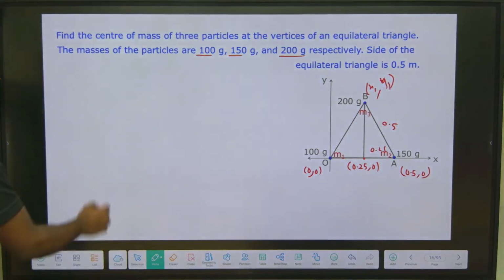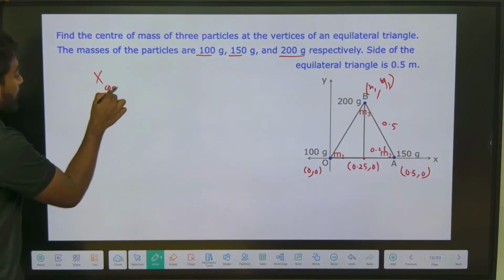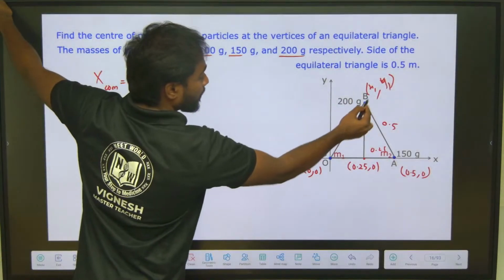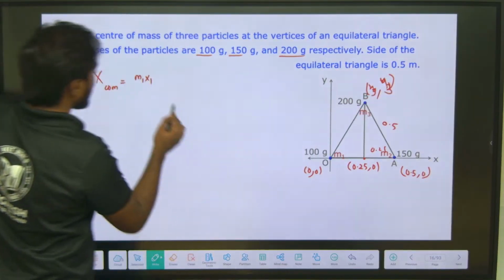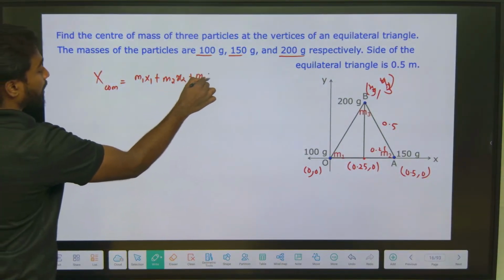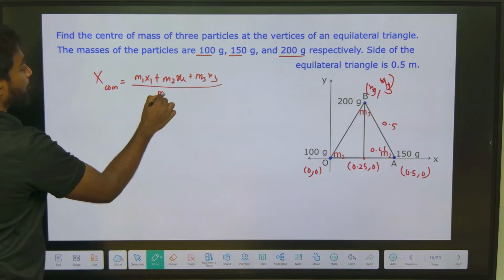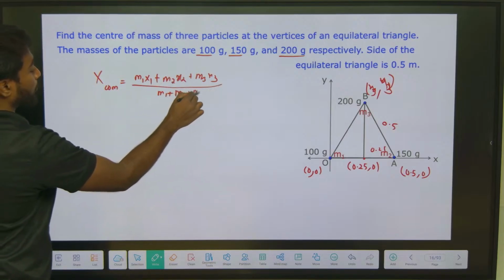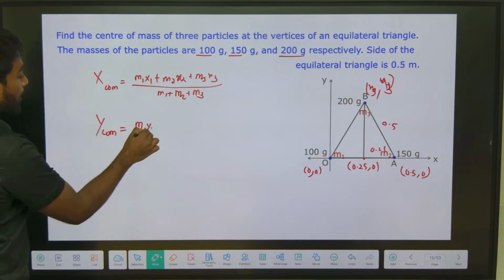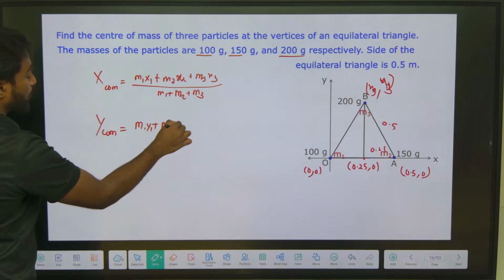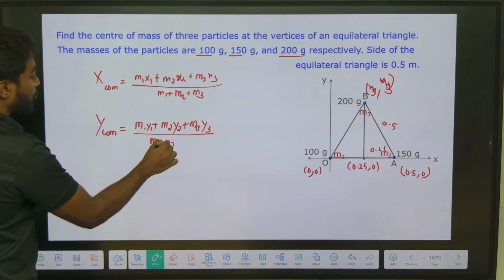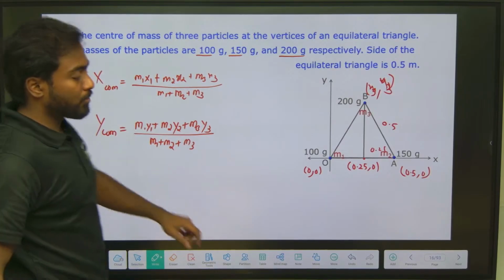So x center of mass will be equal to m1 x1, m1 x1 plus m2 x2 plus m3 x3 divided by m1 plus m2 plus m3. Then y center of mass will be equal to m1 y1 plus m2 y2 plus m3 y3 by m1 plus m2 plus m3. Right. So can I give the answer for this question?